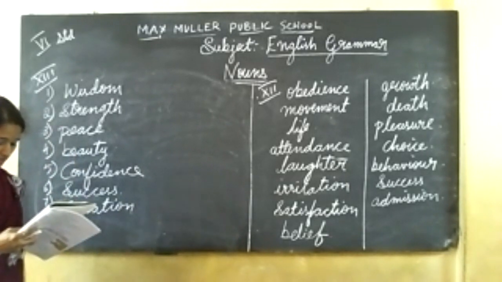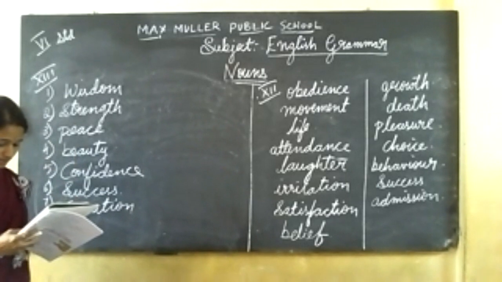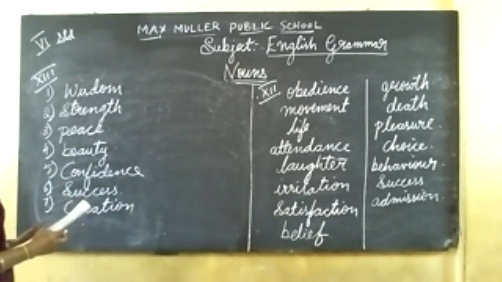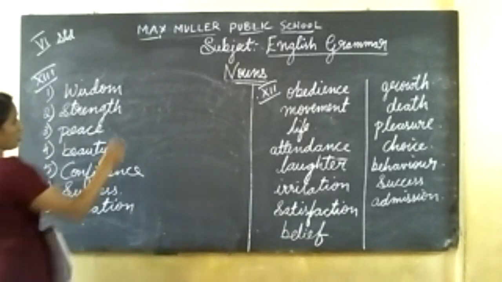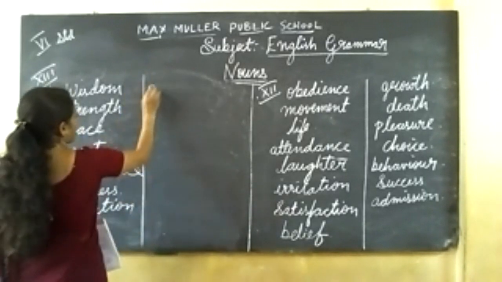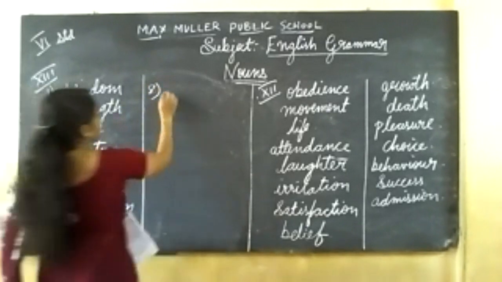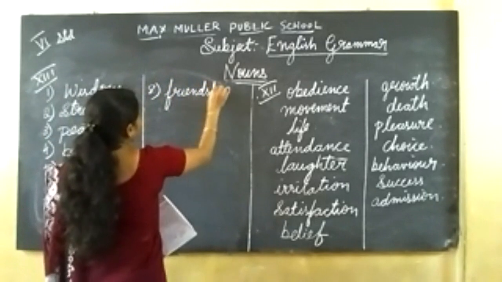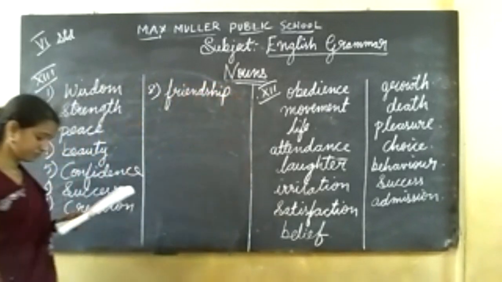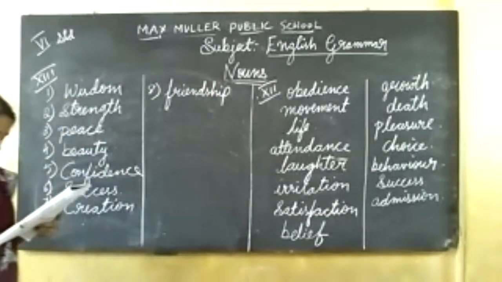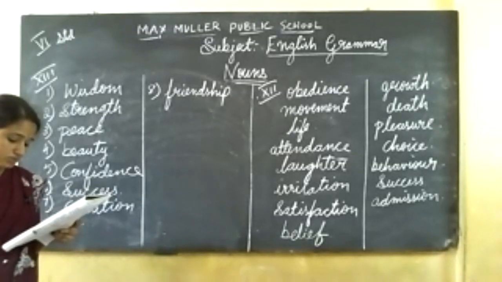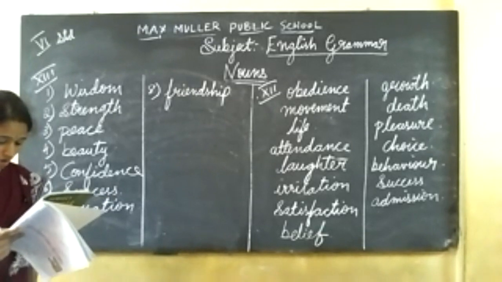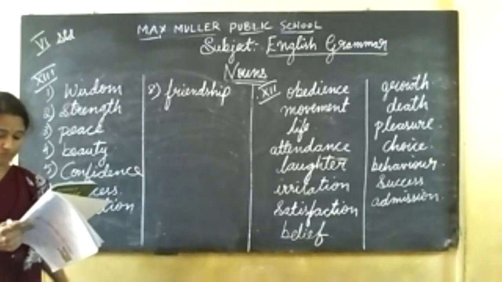Eighth one, true dash is priceless. Membership, kingship, friendship. Which is the answer for this? Eighth one, friendship. Ninth one, exams test the dash of students: knowledge, curiosity, faith.